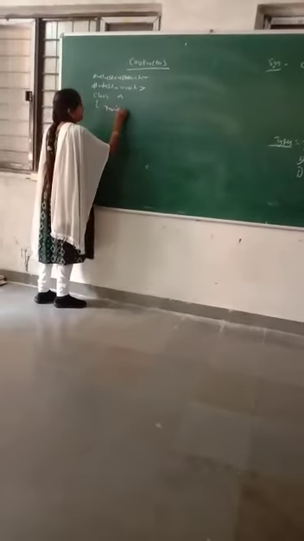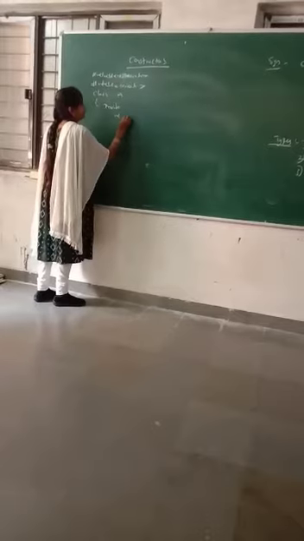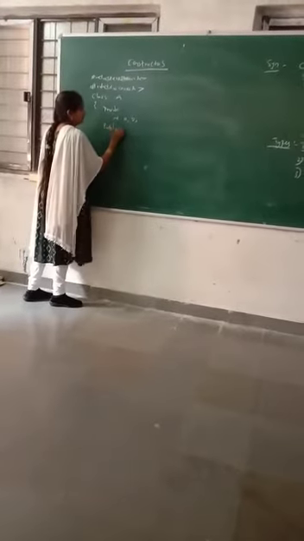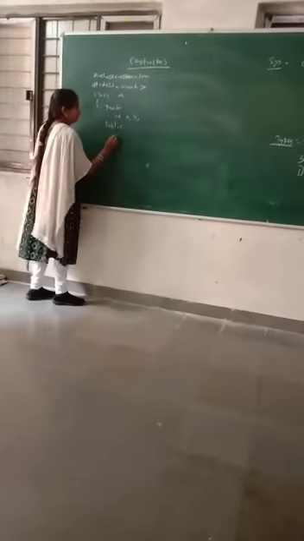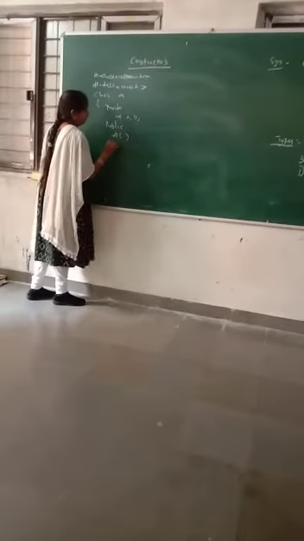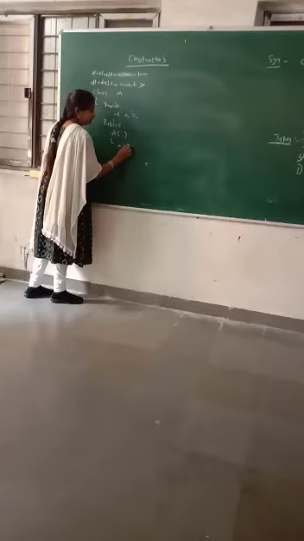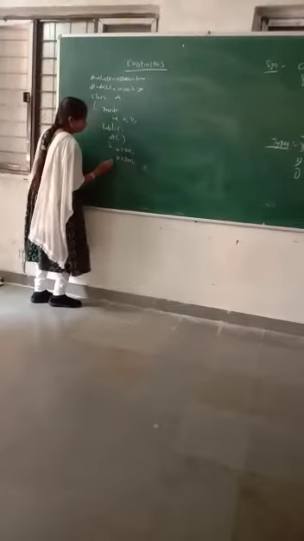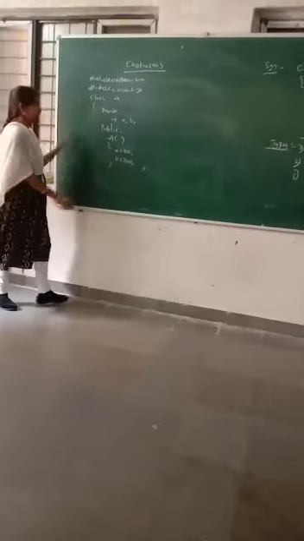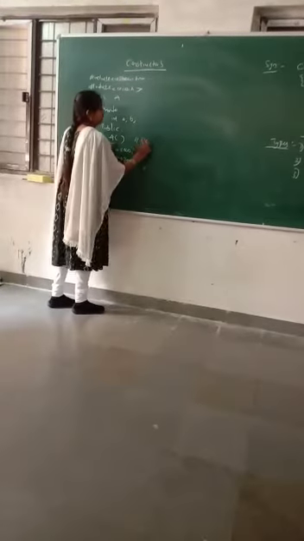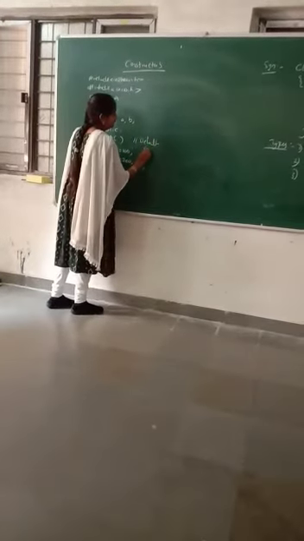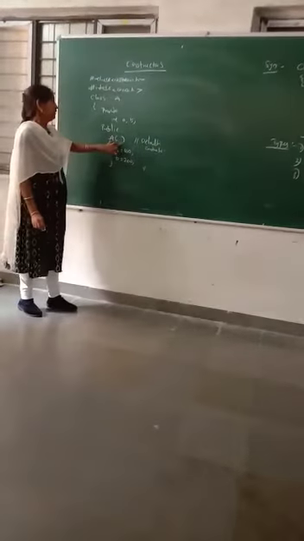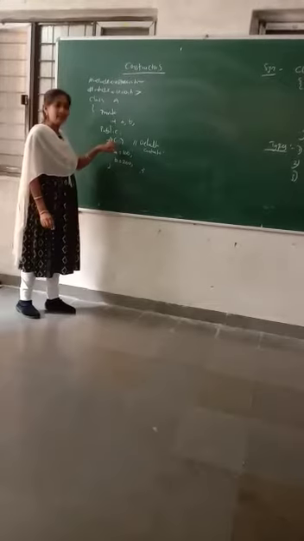Here I am using the access specifiers, private, int A comma B. Next, public. Initializing the values A equal to 100 and B equal to 200. Then closing. So it is a default constructor. Default constructor means which does not allow any parameters.